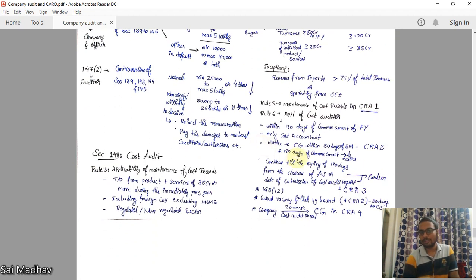Notice to central government within 30 days of board meeting in CRA 2. After appointing, within 30 days, you have to give to central government in CRA 2.